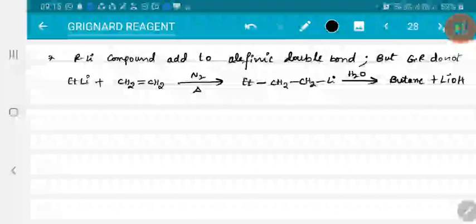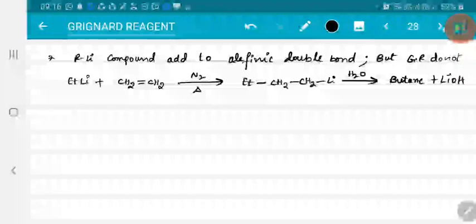So there are some exceptional reactions shown by organolithium compounds when compared to Grignard reagent. With carbon dioxide, Grignard reagent forms carboxylic acid, whereas here you will get ketones. Grignard reagents are unstable with acids, but organolithium compounds convert carboxylic acids to ketones. Remaining all reactions are similar.